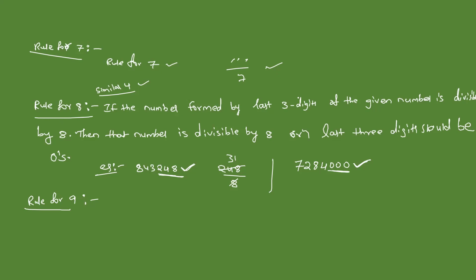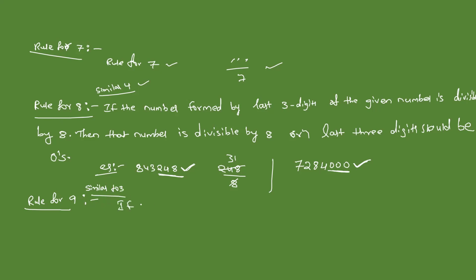Rule for 9. See students, I think we will solve it. This is similar to 3.